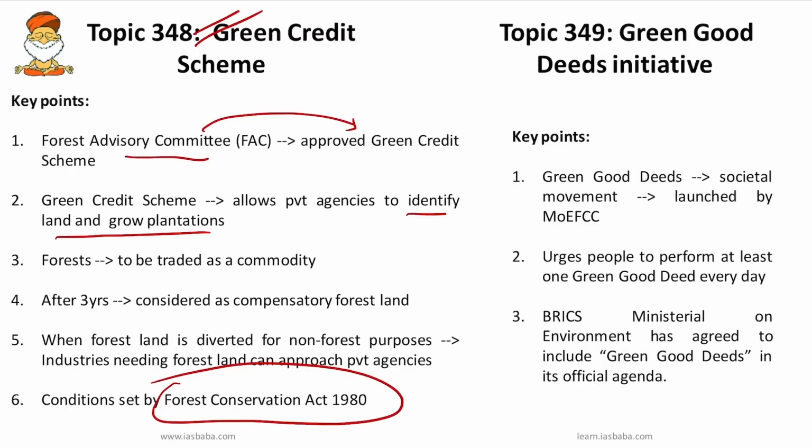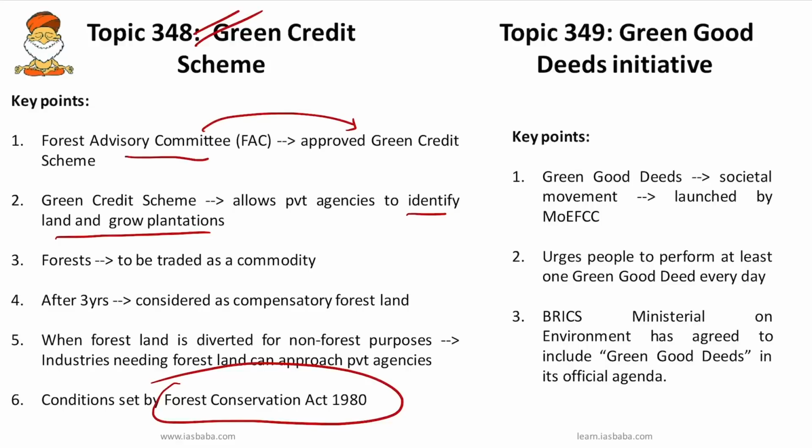Industries have often complained that they find it very hard to acquire appropriate non-forest land, and also that the compensatory afforestation fund is not utilized efficiently. So now this Green Credit Scheme would encourage plantation by private individuals outside the traditional forest area. It helps to meet international commitments and also helps ease of doing business, while at the same time achieving sustainable development goals.